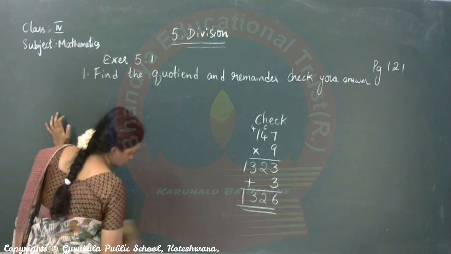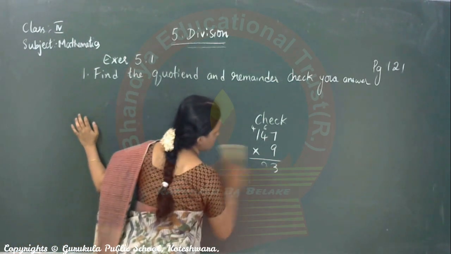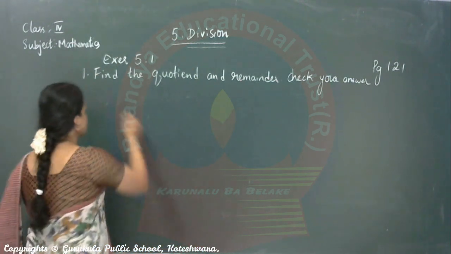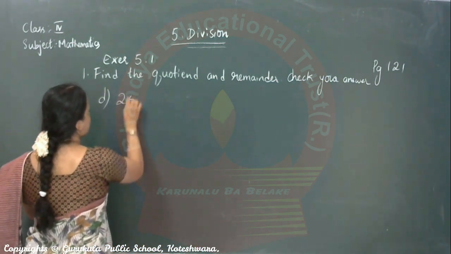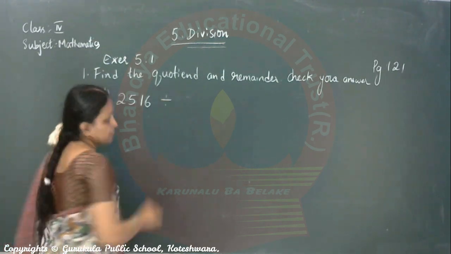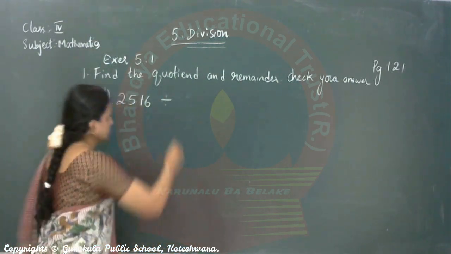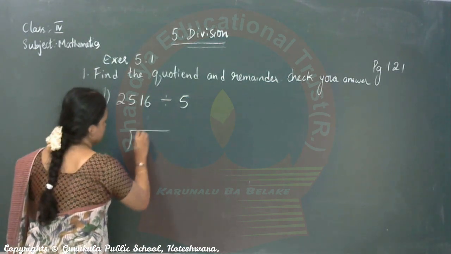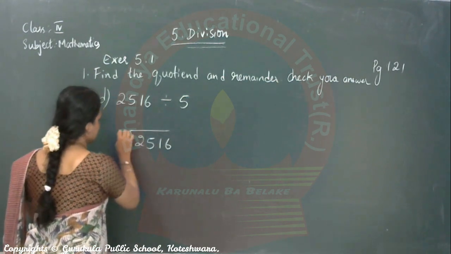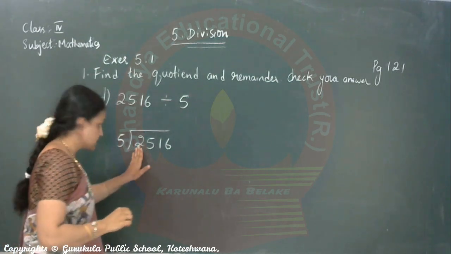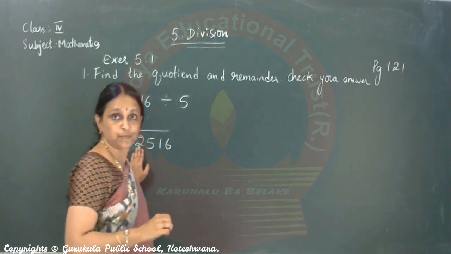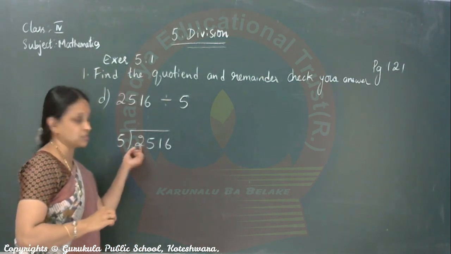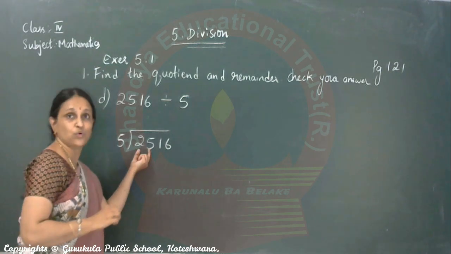What is the question? Just look at the fourth sum. What does it say? 2516 divided by 5. Yes, 5 and 5 is very easy, no? You can solve it easily. 5 and 5. Check the first number. Is it divisible by 5? Is it greater than 5? First number. It is smaller. So take two numbers. This you must follow, children.